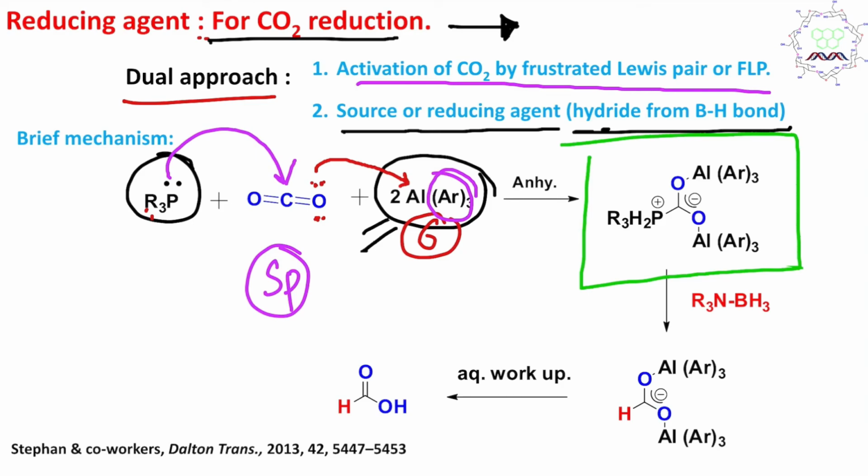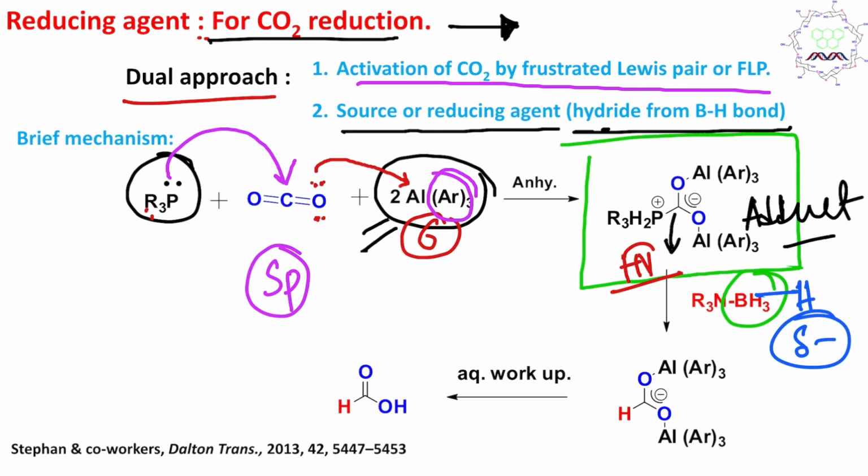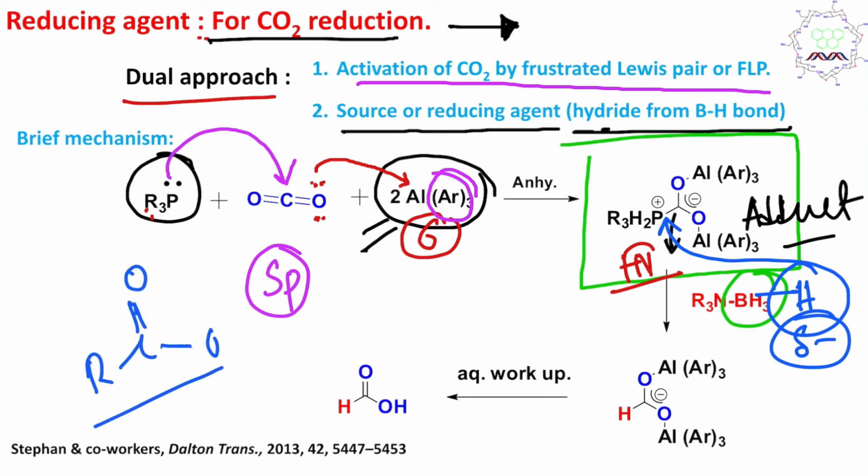Fine. And the next step is reduction using ammonia borane. By the way, students, till now this is simply adduct formation. No chemical reduction has happened yet, because the oxidation state of carbon in this case is +4. Now in the next step, we know this BH is delta negative hydride, so it will be shifted to this center. You may consider this is actually an RCOOR type of derivative.